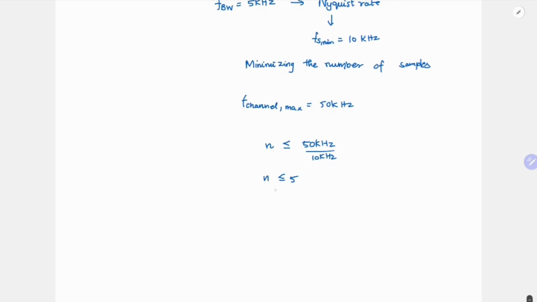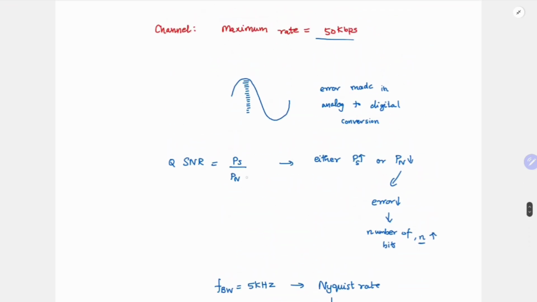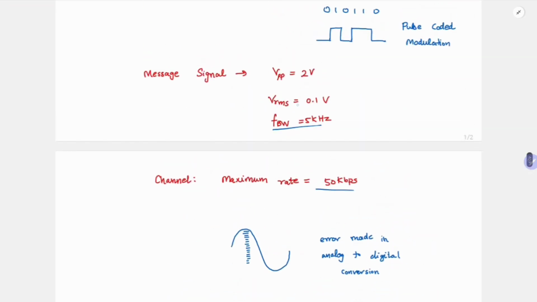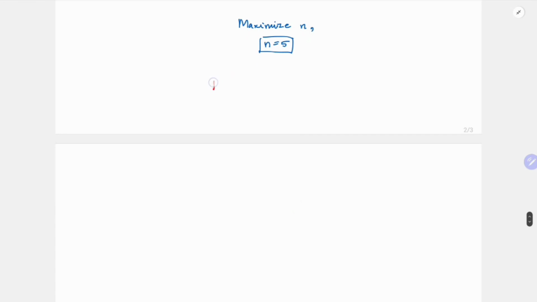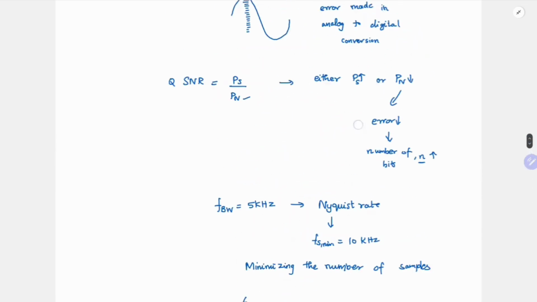Now I said I want to maximize my n, so I will always choose n equal to 5. For n equal to 5, we can find the noise power, and also Ps we can calculate from the RMS value. Power of signal is nothing but your RMS squared directly, which is equal to 0.01.